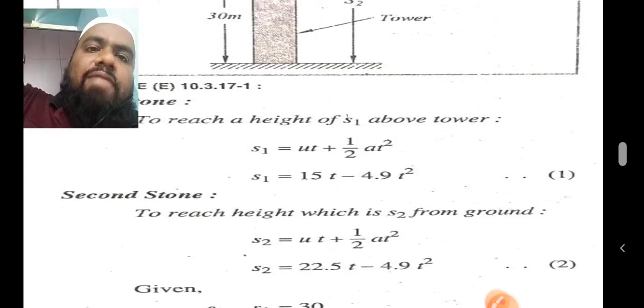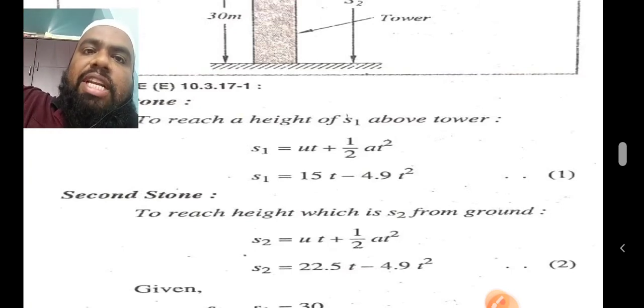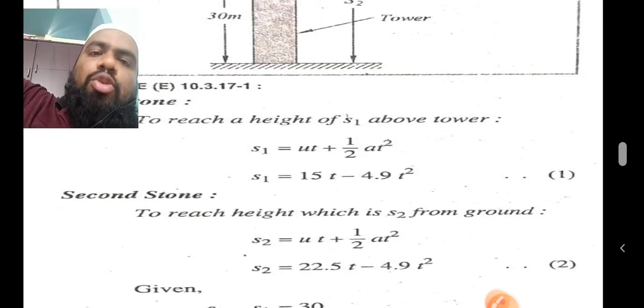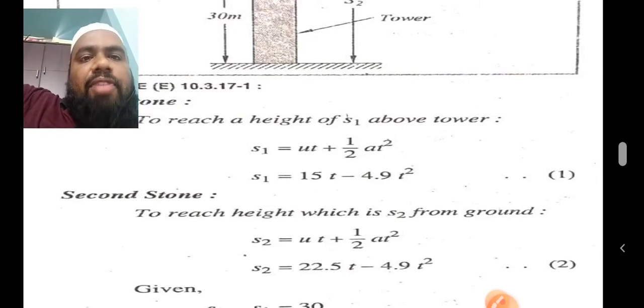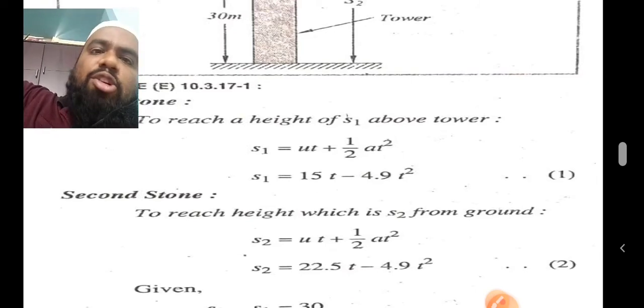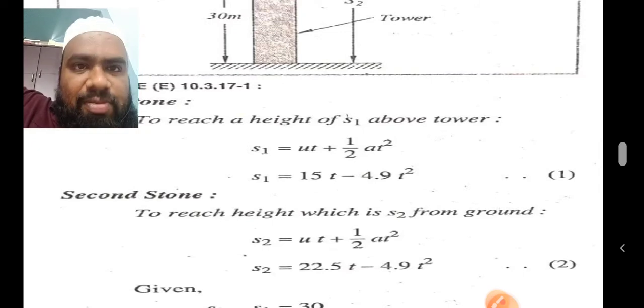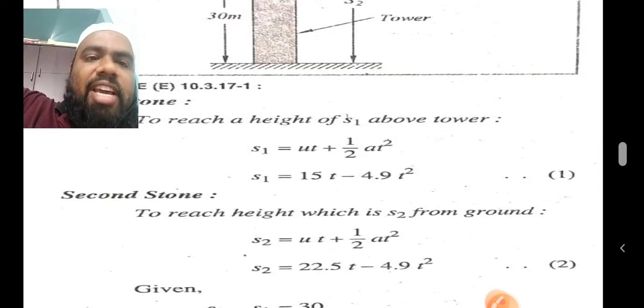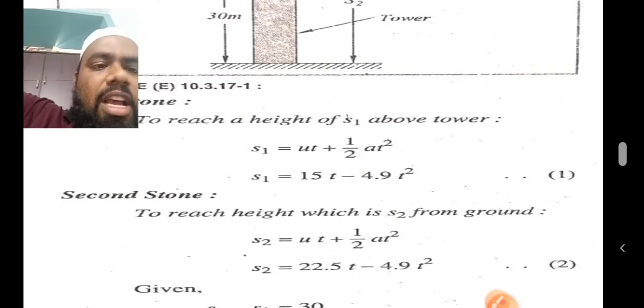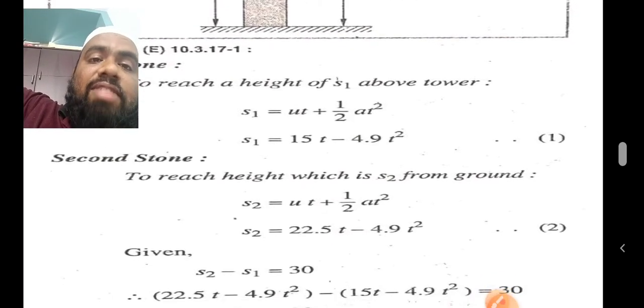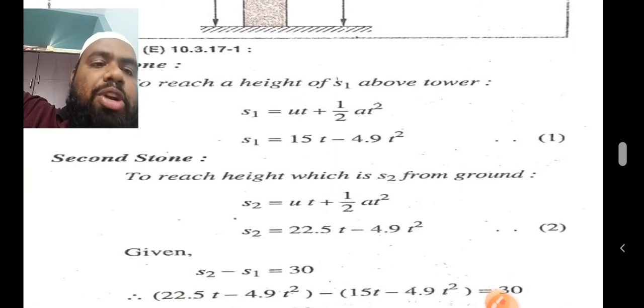Now we have to consider that the first stone reached the height S1, the second stone reached the height S2. The formula for displacement is the same: S is equal to ut plus half at square. For S1 it is u1t1 plus half a t1 square, and S2 is equal to u2t2 plus half a t2 square, whatever it may be. Now the initial velocity of the second stone has already been given in the question: S2 is 22.5t minus 4.9t square.